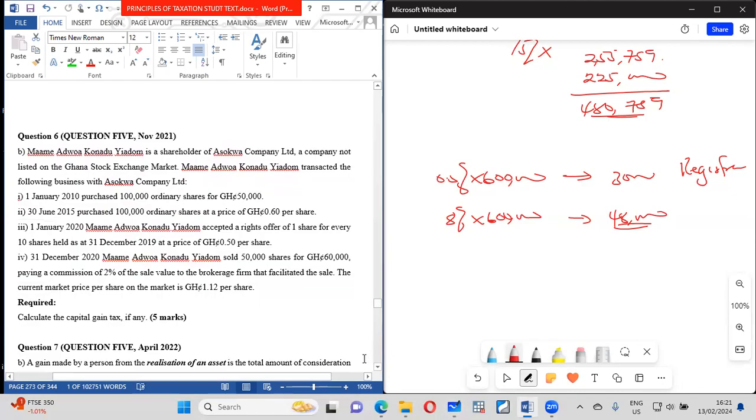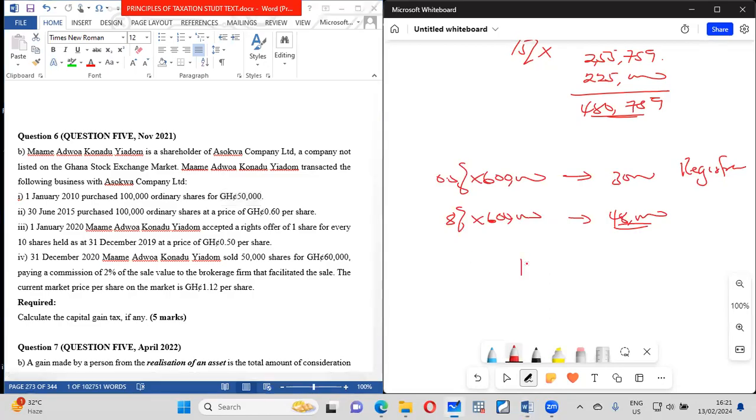That's all. You have this question. I will leave these ones to you to go through. It says that he's a shareholder. He purchased 100 ordinary shares for 50,000. So what you do is that this man bought shares, right?